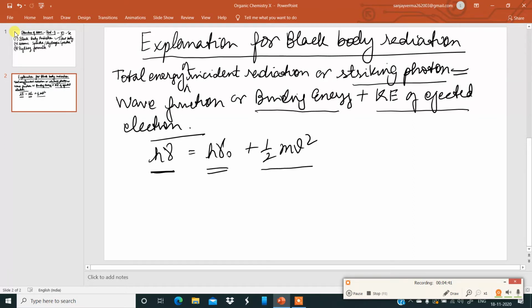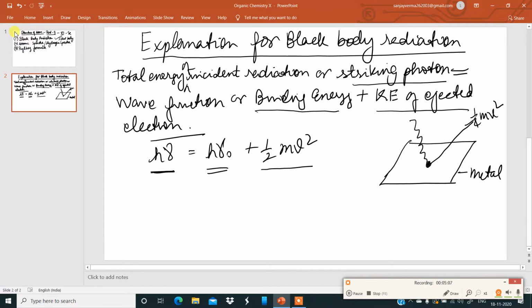For example, let us look at this diagram. A very simple diagram. This is the metal surface, and if incident light hits the metal surface, say there is an electron over here, that electron gets emitted. So the kinetic energy of this electron becomes half m v square. That is very important to understand. That is what I am talking about, the explanation for black body radiation.